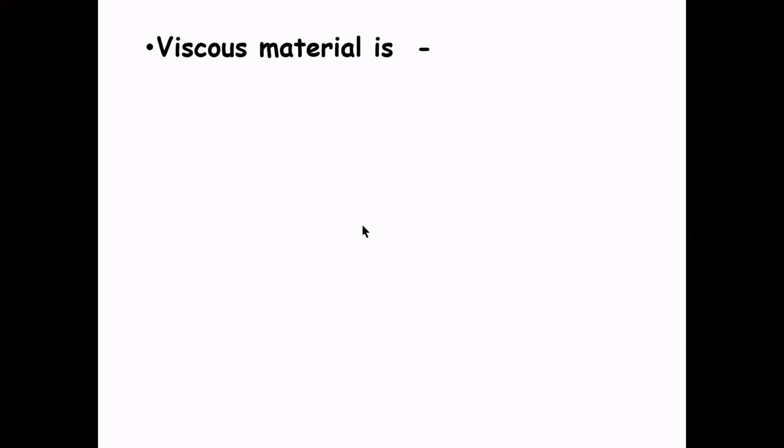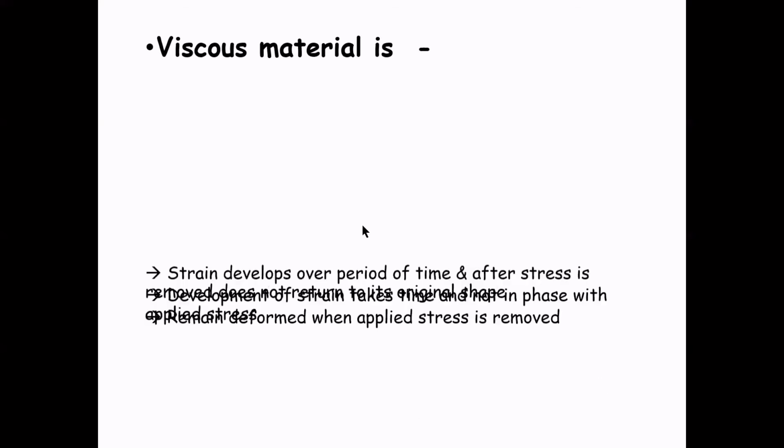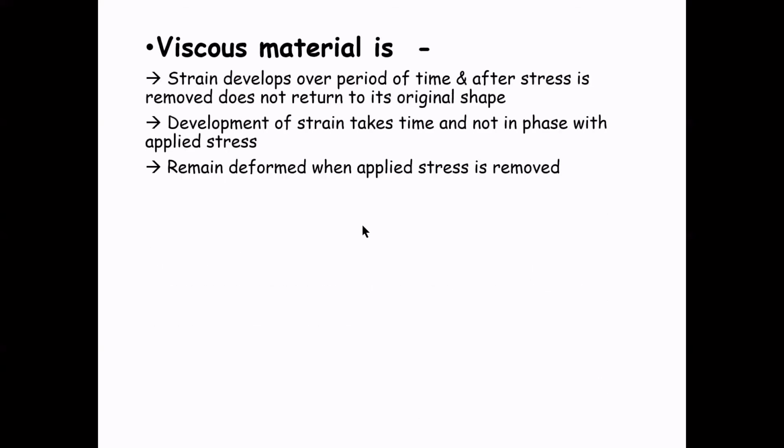For a viscous material, the strain will develop over a period of time, and after stress is removed, it does not return to its original shape. The development of strain takes time and is not in phase with the applied stress. And the material will remain deformed when applied stress is removed.